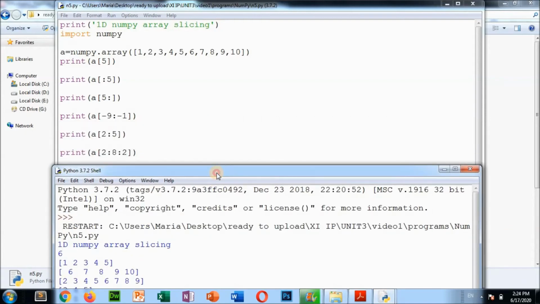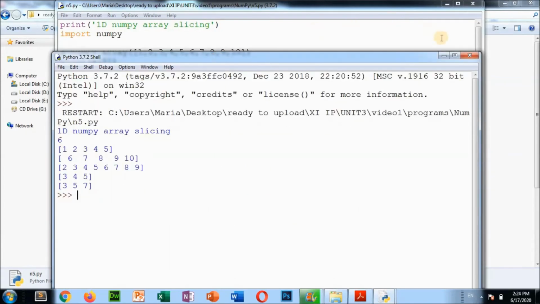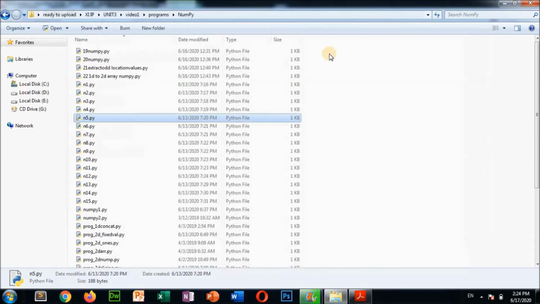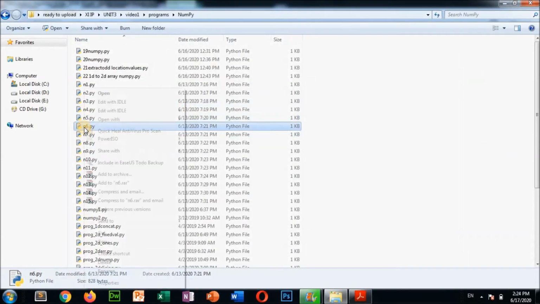So this is known as NumPy slicing. You can practice, then you will understand everything. Then NumPy 6 is there. So what about this NumPy 6?